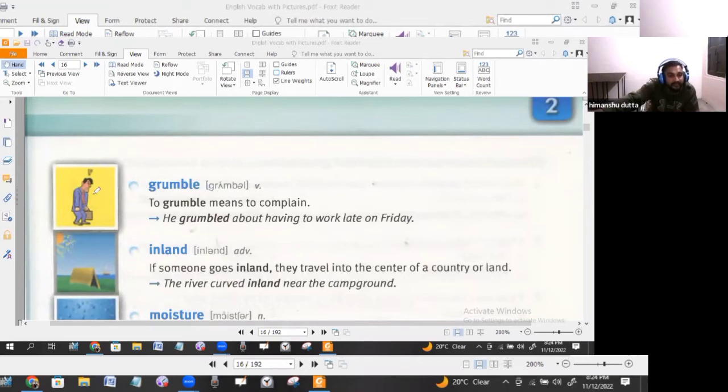You see that the person is actually having that expression on the face, and the eyebrows are up, and anger, and the teeth are clenched, and clenched fist as well. You can see that. To grumble means to complain. So the person is not happy, definitely the person is quite irritated. So being irritated, the person is grumbling here. You can see that he grumbled about having to work late on Friday. Obviously after Friday he must have his birthday, so that is why he was not happy to work late.